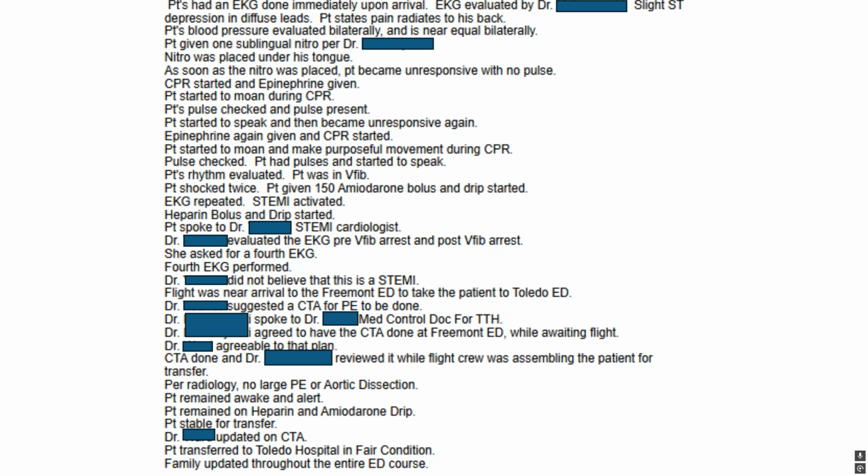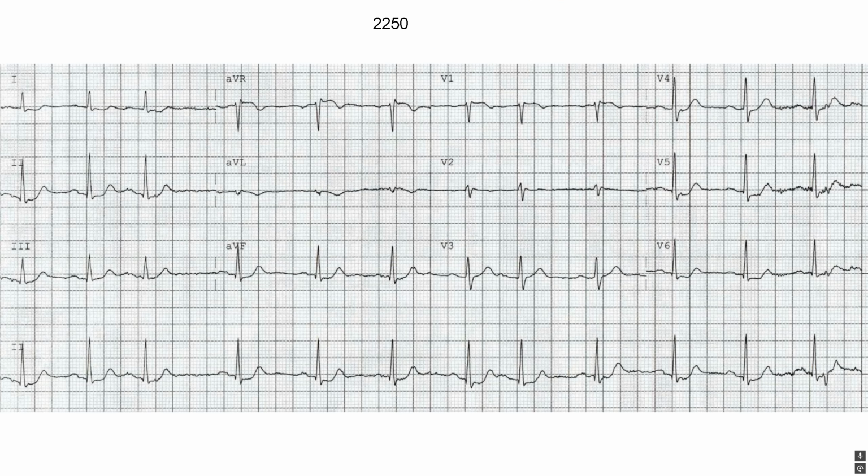So good job. Like, good job, ER. Guy came in. He died in front of you. Brought him back to life. Nice work. A couple of things here. I mean, that's why for the protocol, they always like to have an IV before you give someone sublingual nitro. And the most important thing for any arrest is the time to onset of treatment, specifically chest compressions. So good job.